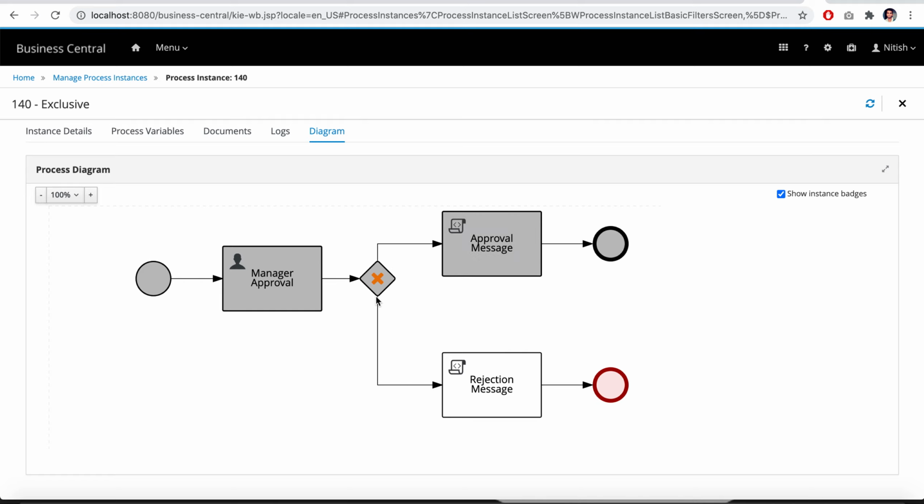If it would have been false, if the manager had rejected it, it would have selected this path. So there is a rejection message and it would have come to a halt at the stop event. So this is how the exclusive gateway works, and it can be used like an if-else condition. There are many business processes where we use this exclusive gateway most frequently, so this is very important to learn. In the next video we will see the parallel gateway in detail.